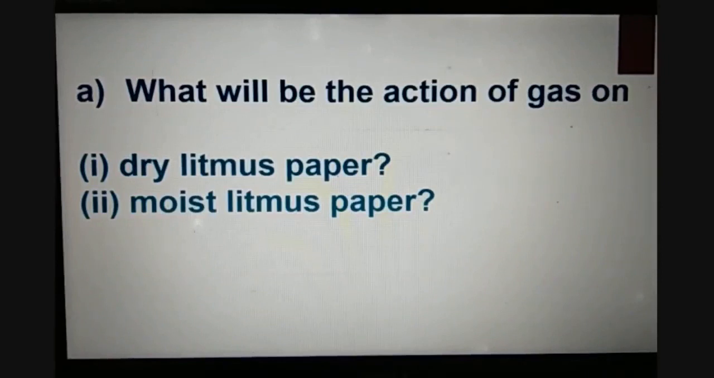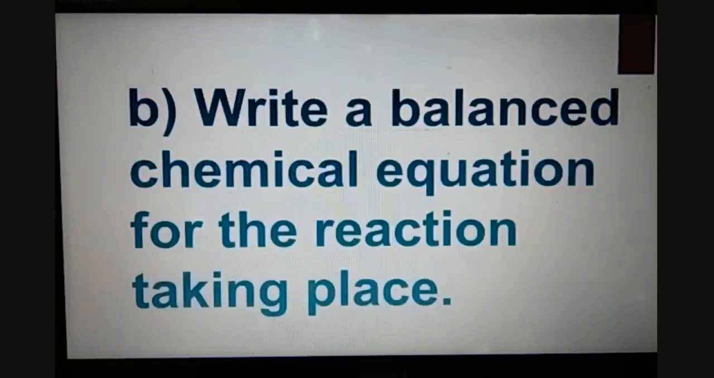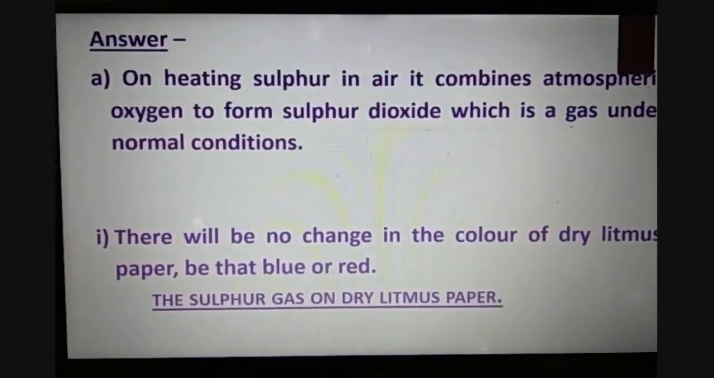Now question number 1 is: A, what will be the action of gas on first dry litmus paper, B second moist litmus paper? So let us see the answers. And one more question is there, part B, that is, write the balanced chemical equation for the reaction that takes place. So the answer for the first question, A part, is: on heating sulfur in air, it combines with atmospheric oxygen to form sulfur dioxide, which is a gas under normal conditions.